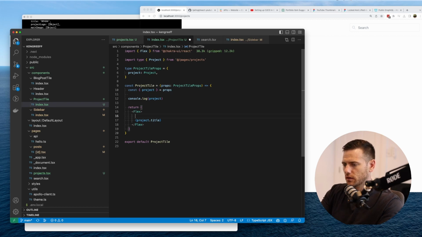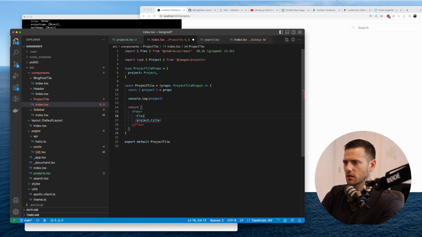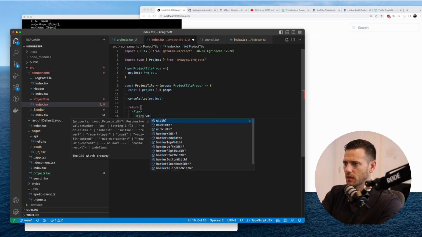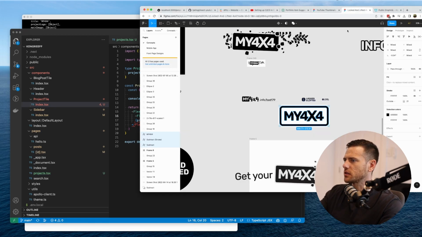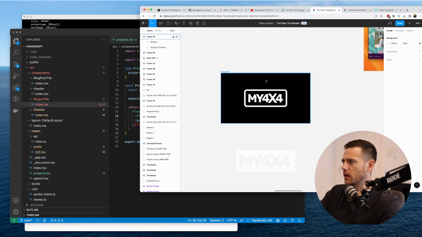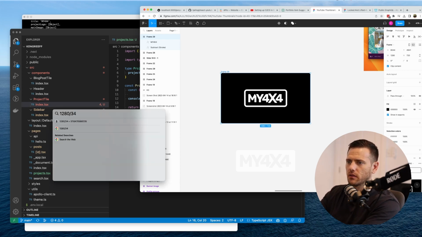So inside of the image here, we're going to do a flex. I'm just going to create a box for now, with a width of, if I can spell width, that'd be good. Let's just double check what these images are. They are 1280 by 720. So I reckon we can divide by 3, something even.